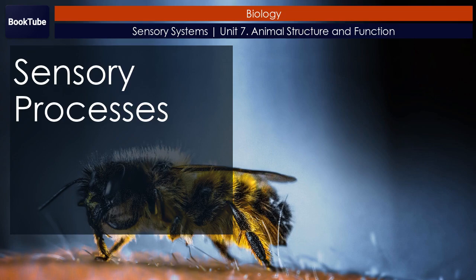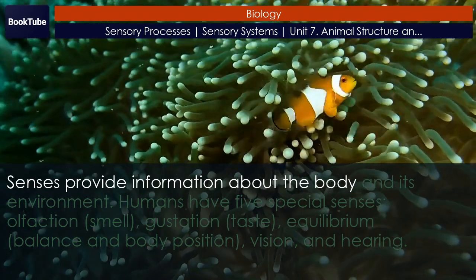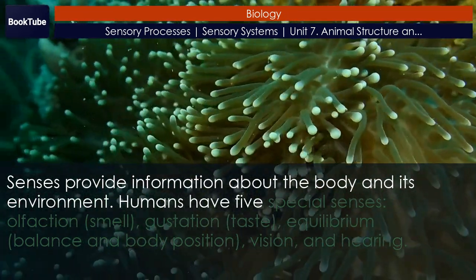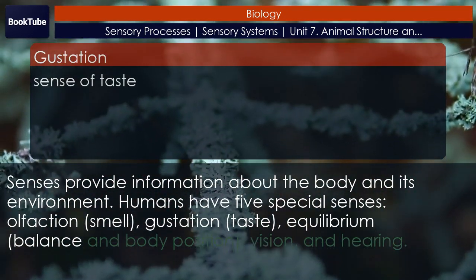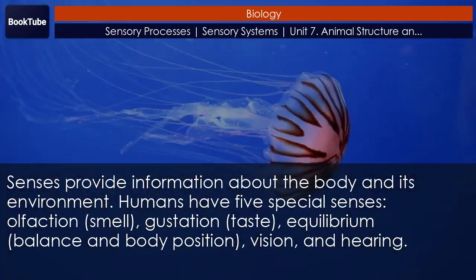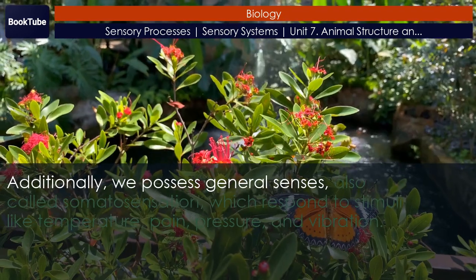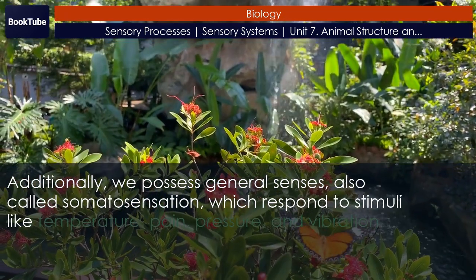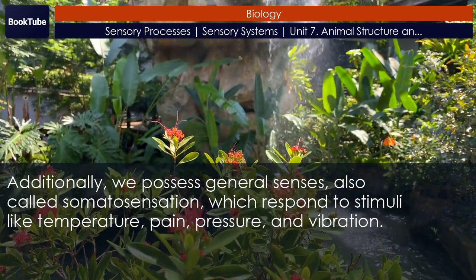Sensory processes. Senses provide information about the body and its environment. Humans have 5 special senses: olfaction (smell), gustation (taste), equilibrium (balance and body position), vision, and hearing. Additionally, we possess general senses, also called somatosensation, which respond to stimuli like temperature, pain, pressure, and vibration.